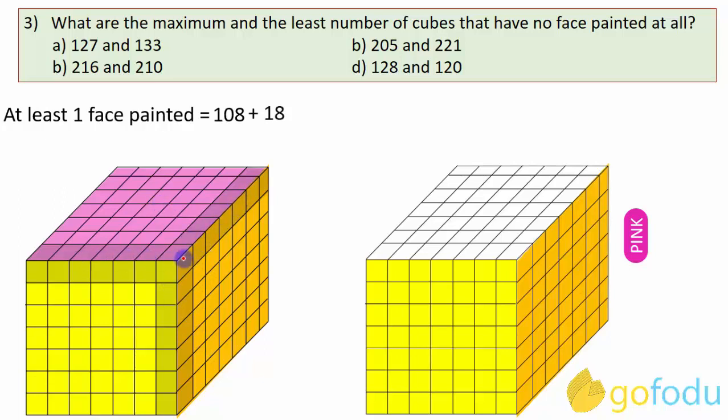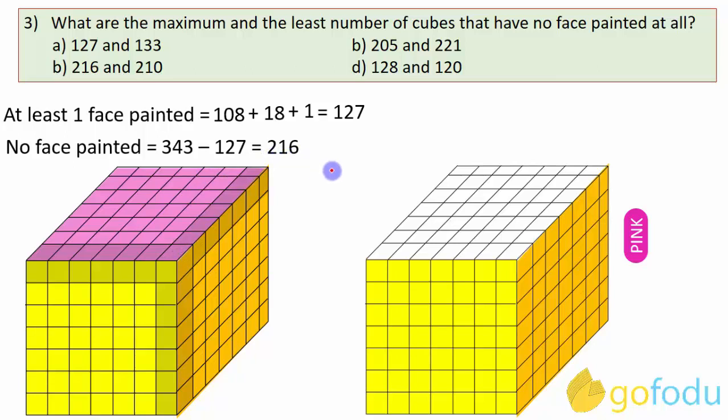And finally, one cube at this vertex, which have all the 3 faces painted. Total is 127 cubes. Now this is a 7 by 7 by 7 cube. So total 343 small cubes are available. Cubes with no face painted will be 343 minus 127, which is 216.